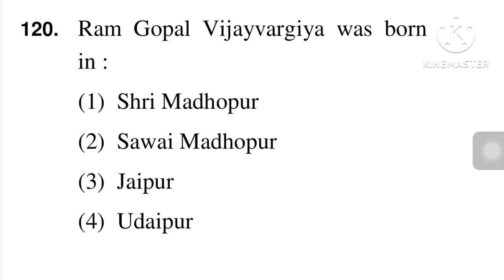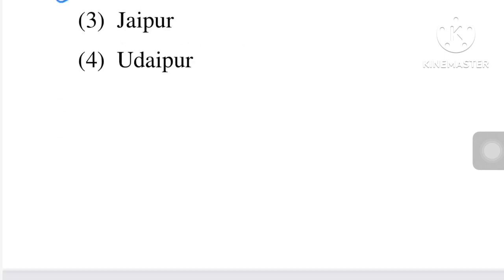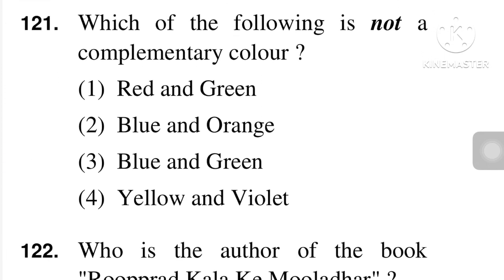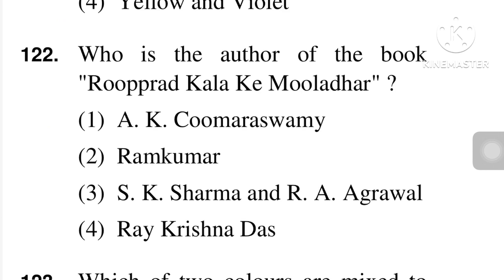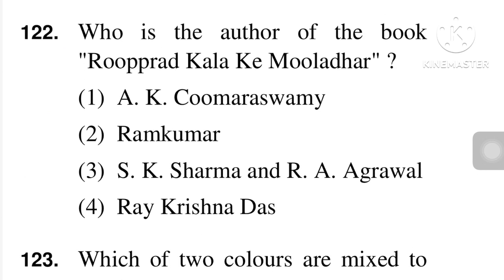Ram Gopal Vijayvargiya was born in Sawai Madhopur. Option number 2 is the right answer. Next question, which of the following is not a complementary color? Complementary color means option number 3, blue and green is the right answer. Next question, who is the author of the book Rupankar Kala Ke Mooladhar? The right answer is S.K. Sharma and R.A. Agarwal.